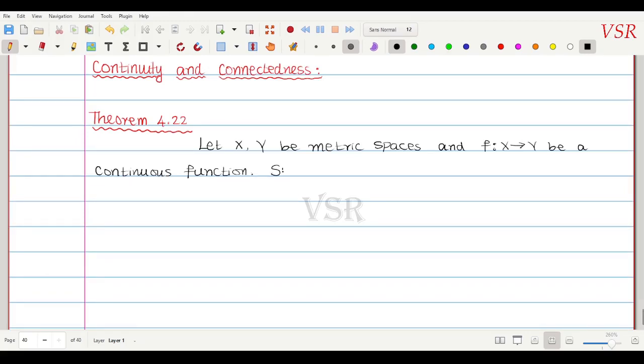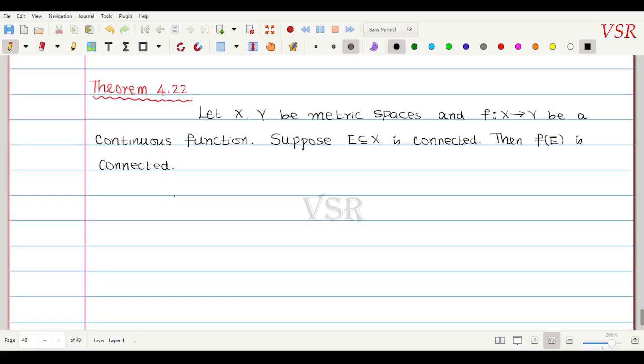Suppose capital E subset of X is connected. So E subset of capital X is connected. Then f of E is connected. This is the statement. Okay.